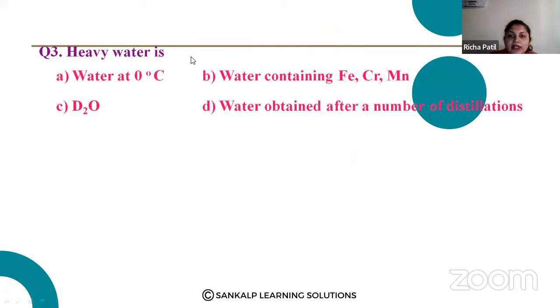Next, heavy water is. What is heavy water? Option C, D2O.